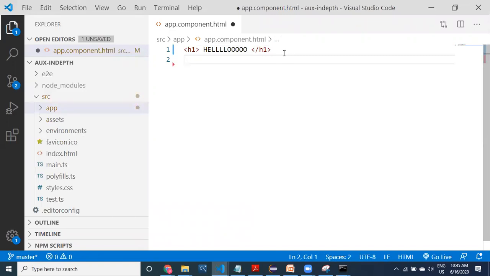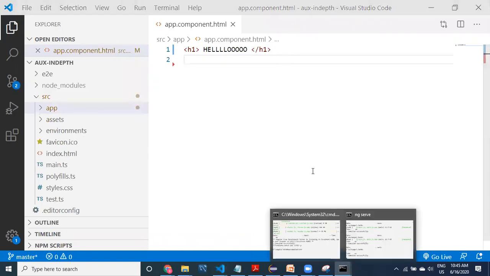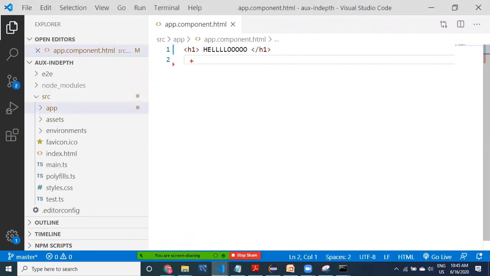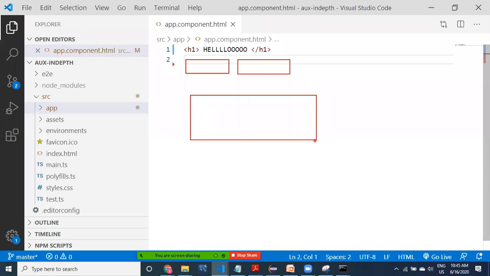Now I need to provide routes. So I'm going to provide the links, and I have to provide the router outlet. Before going to the router outlet, I just want to create two components. My goal is to provide two links first and then one router outlet. Initially, I don't want to implement auxiliary routes immediately.